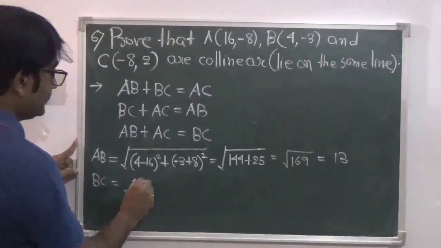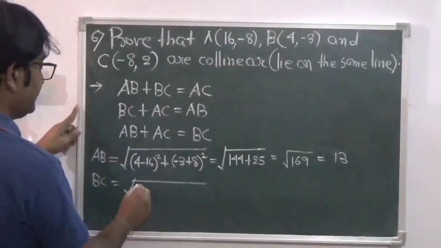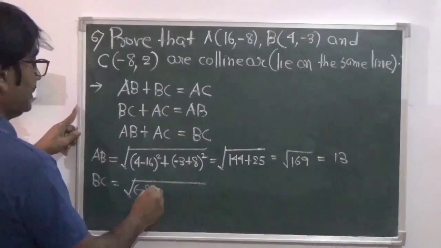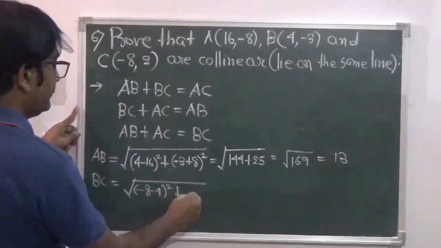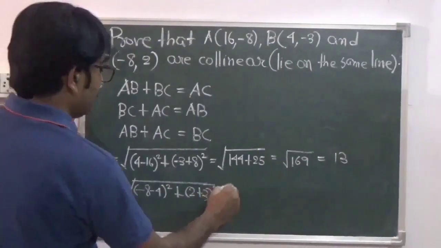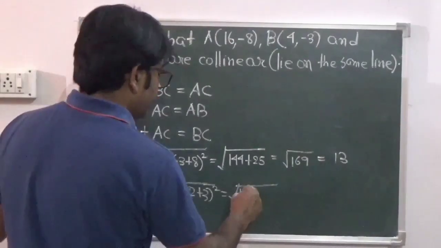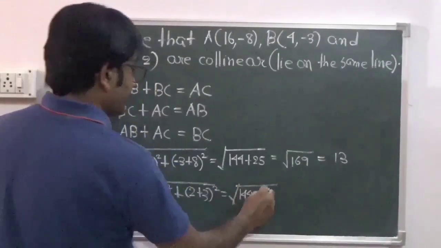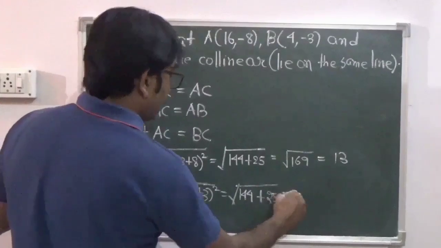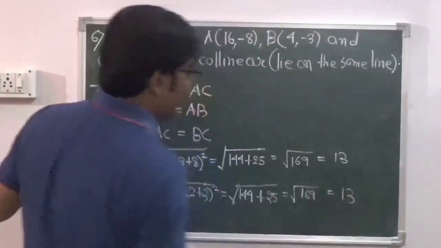BC equals root over (minus 8 minus 4) square plus (2 plus 3) square. So this gives 12 square, 144, plus 5 square, 25. Again root over 169, that is equal to 13.